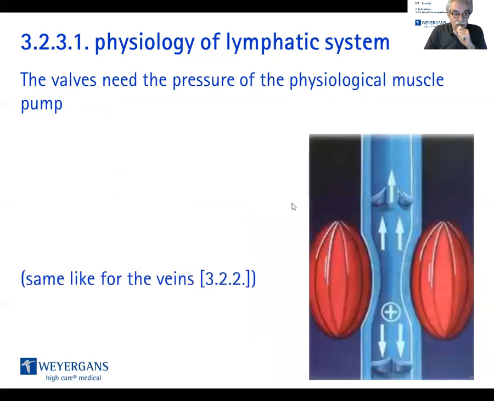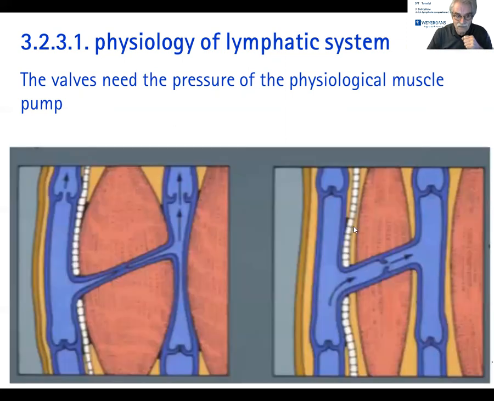Physiological muscle pump. This is what you know already. Remember last chapter, the veins, also the venous blood depends on the physiological muscle pump. 2 pictures. Here the muscle is tense and it pushes the venous blood via to the heart, and here it is released.